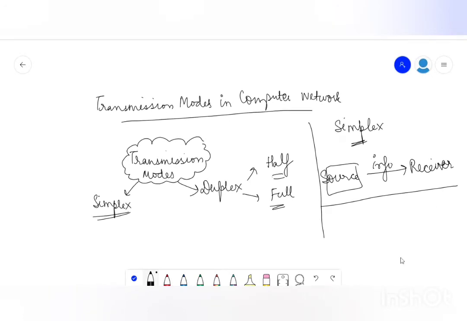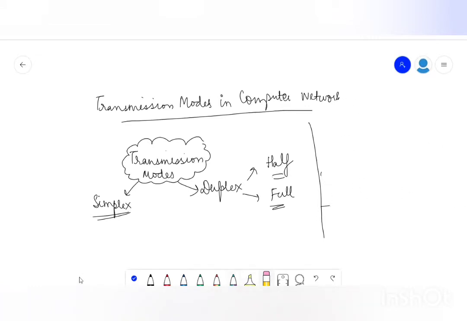Coming on to this duplex one. So in duplex we have half duplex and we have full duplex. So half duplex के केस में क्या होता है? In case of your half duplex, there is source and there is receiver. ठीक है? Now let's discuss it like this. There is source and there is receiver.